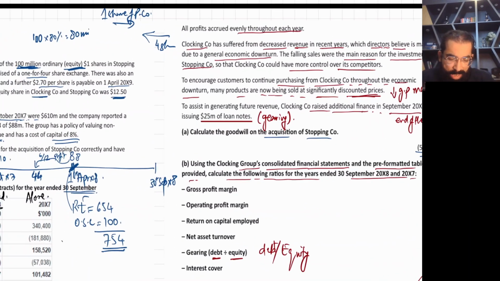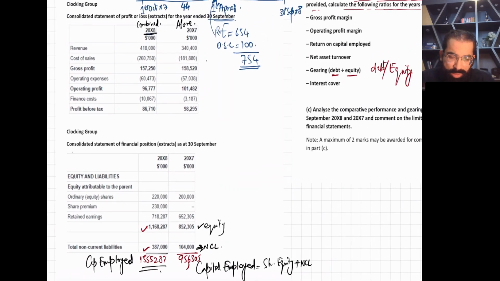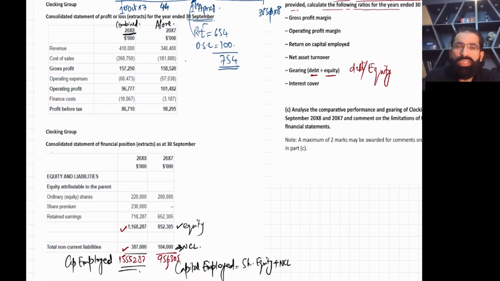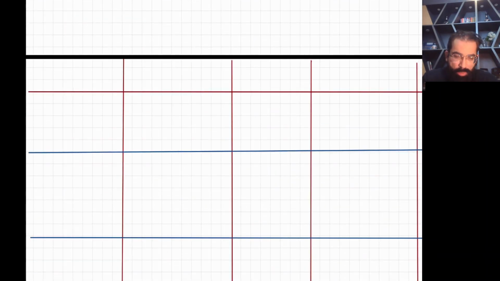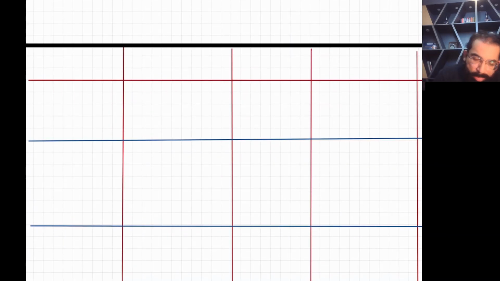So I would say please take the picture of the income statement and SOFP, because I won't be able to move the screen more. Now let's do ratio analysis. Requirement B.